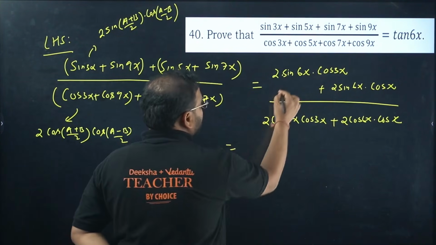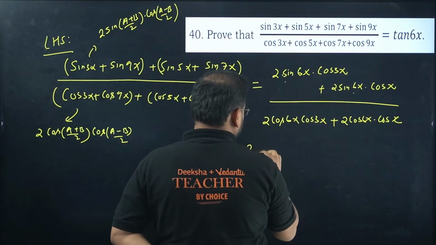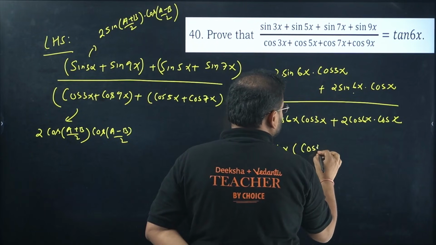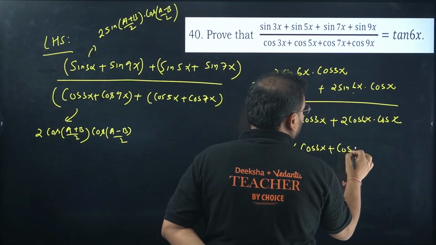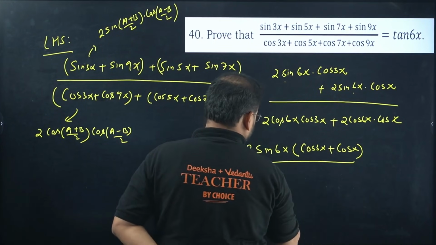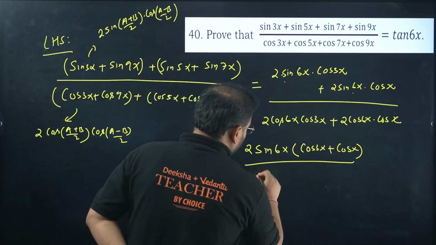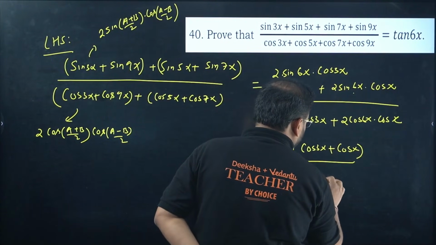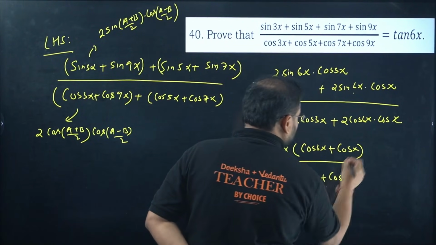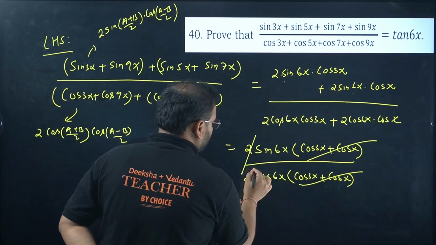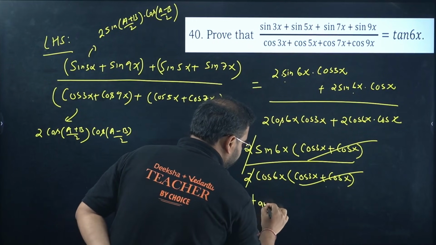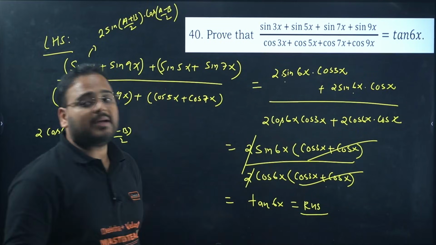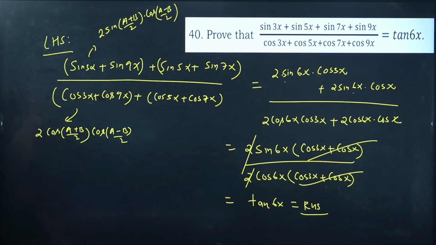You can see twice of sin 6x is common. You have here cos 3x plus cos x left. Same way, twice of cos 6x is common, so cos 3x plus cos x is left. This is cancelled, 2 is cancelled. I get the answer as tan 6x, which is nothing but my RHS. Have a look.